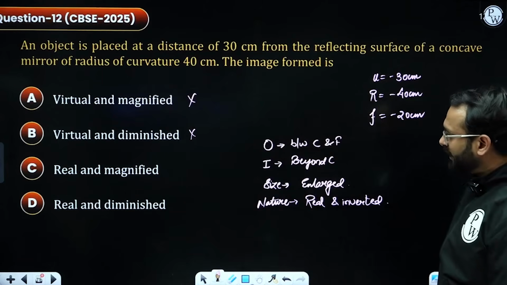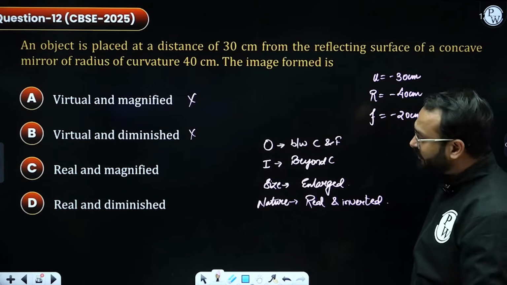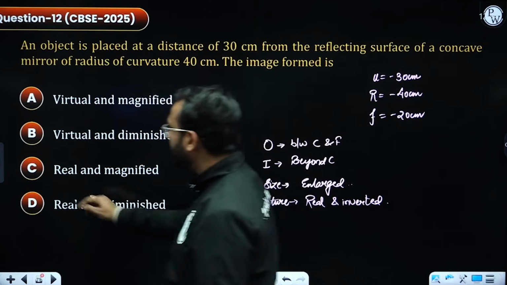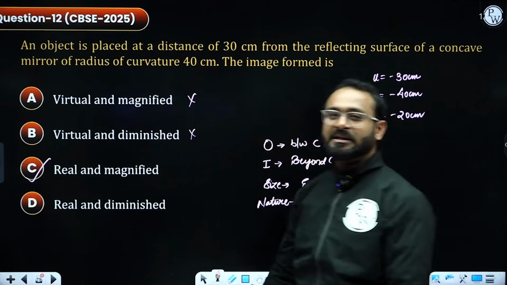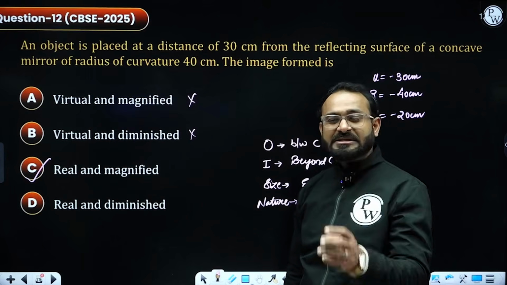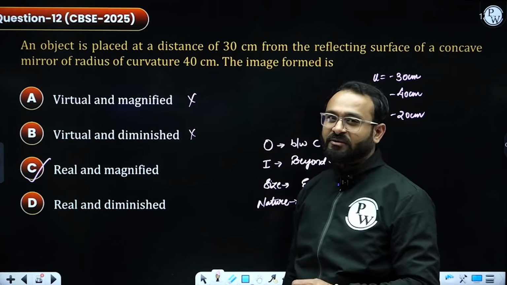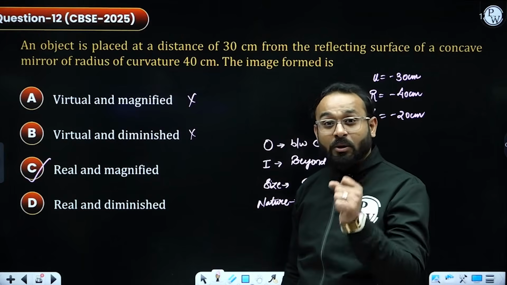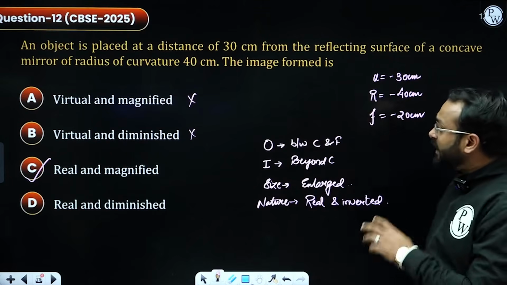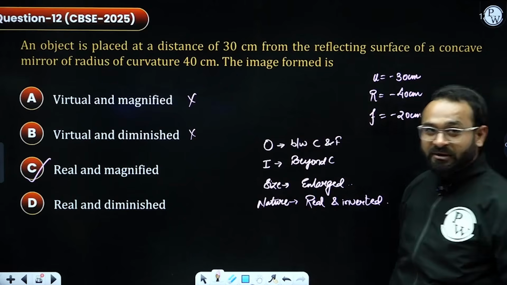Virtual and magnified, real and magnified, real and diminished. So we are getting an enlarged value, that means magnified. So option number C will be the right answer. This is the reason the formation of images and the rules for the formation of images are highly required, necessary, very, very important for you, because such kind of question has already been asked in previous years.